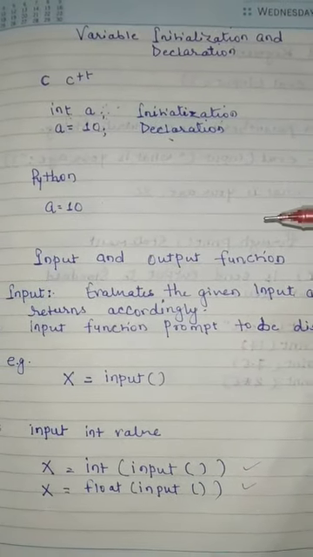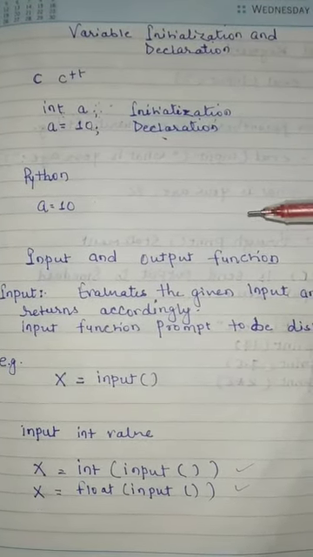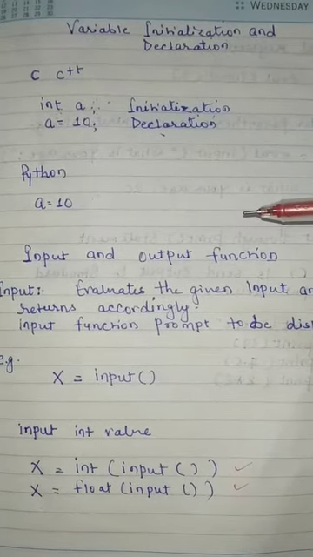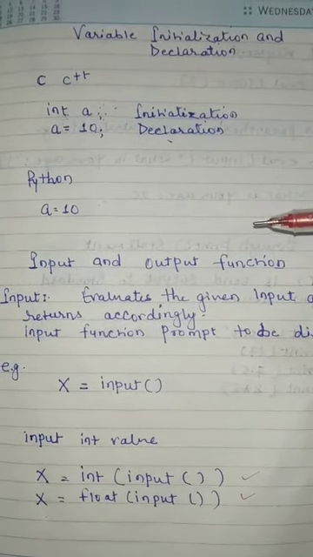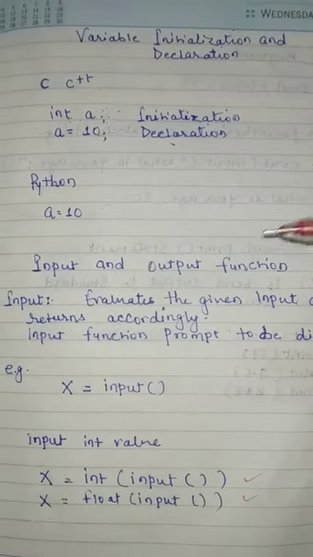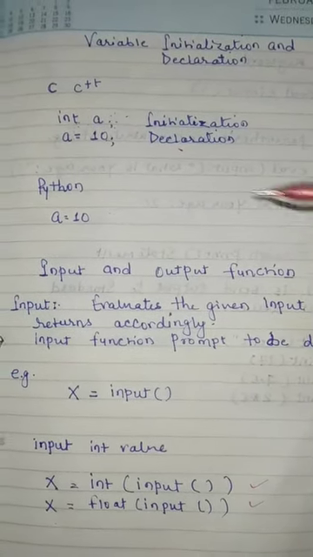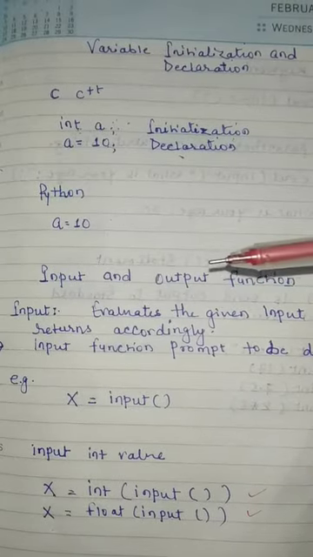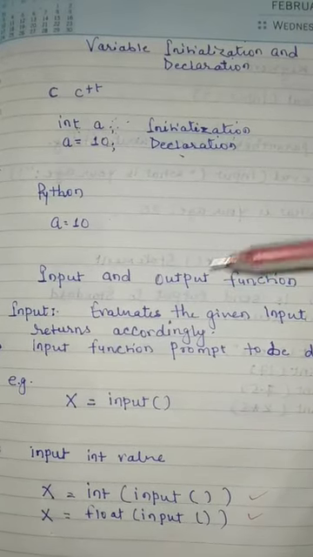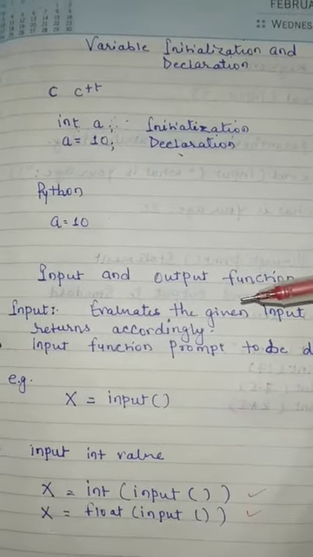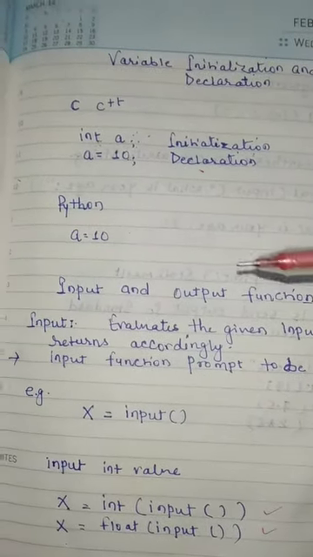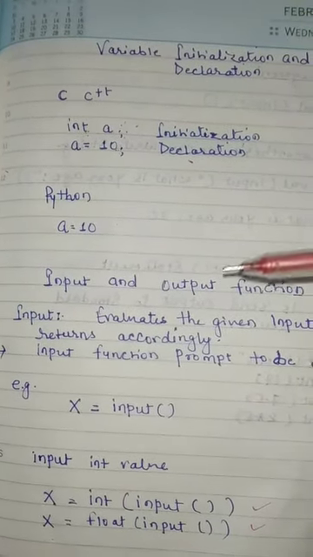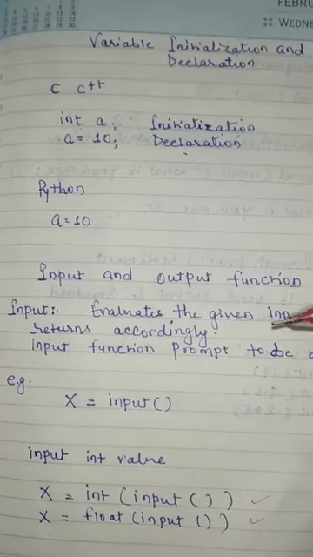In case of writing that type of program, we have to use the input function. The input function is responsible for asking for the value after execution, and a prompt is displayed.